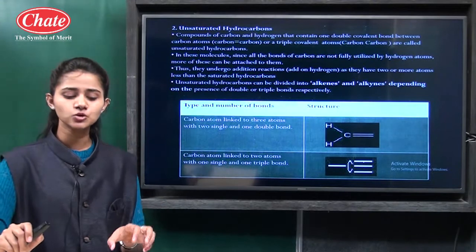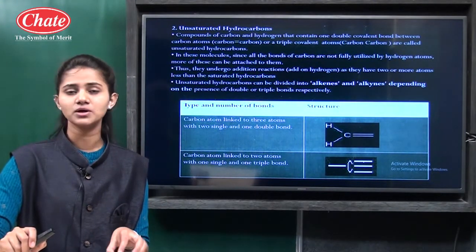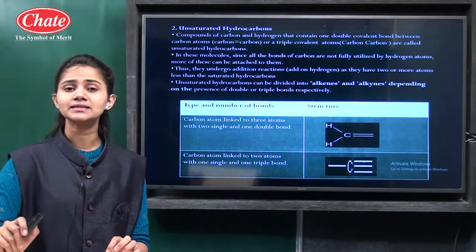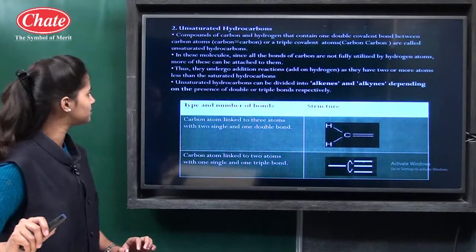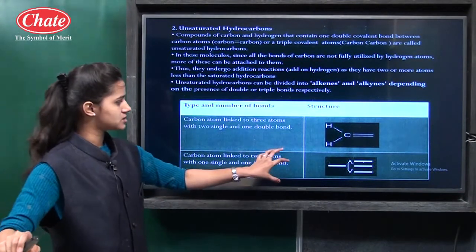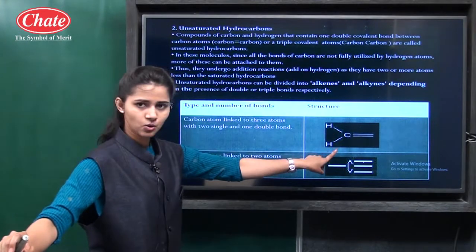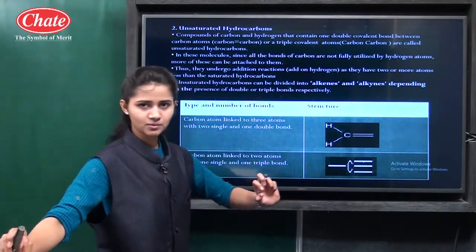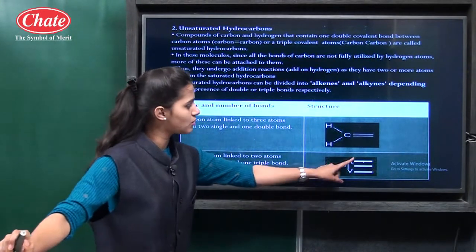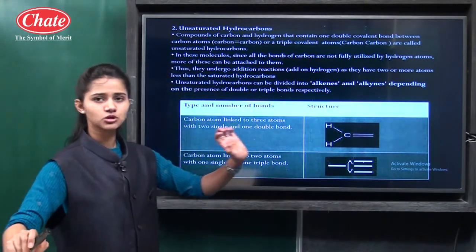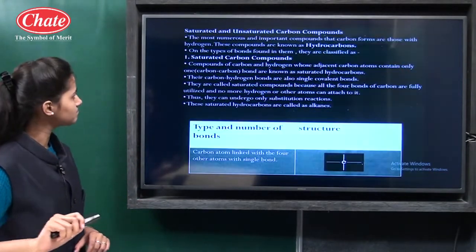If in between the 2 carbon atoms, a double covalent bond or triple covalent bond is there, then that type of compounds are called the unsaturated compounds. Okay, so you can see here this one compound has carbon, 1 hydrogen single covalent bond, but here 2 covalent bonds are there. So this is the unsaturated. Here 1 single bond, triple bond. So this is also the unsaturated compound.